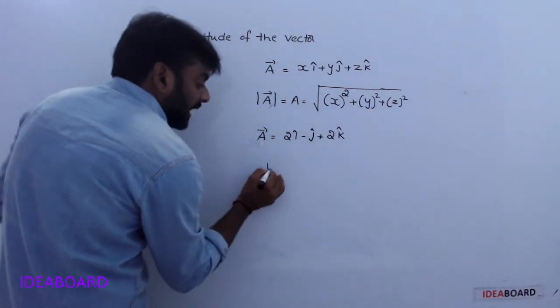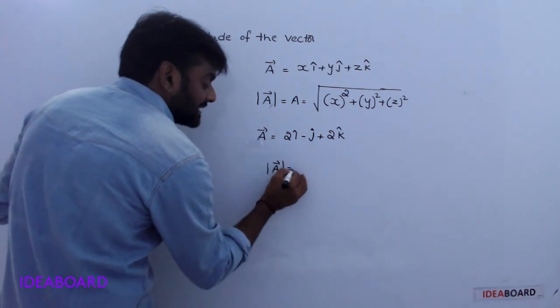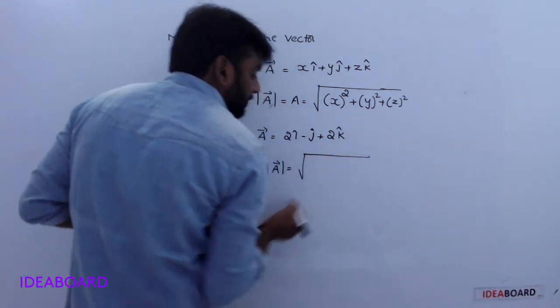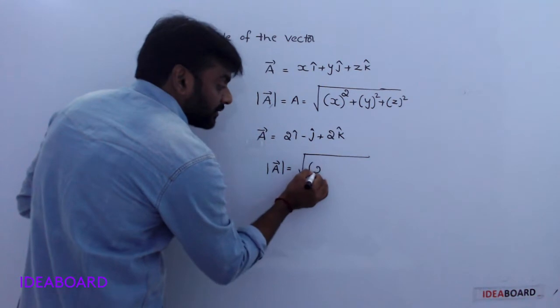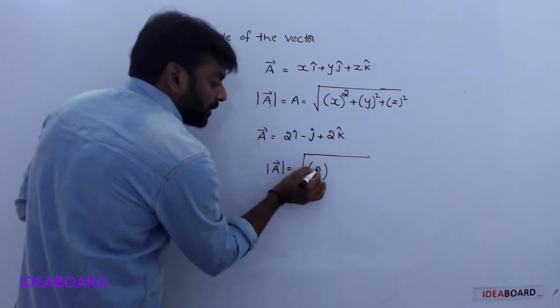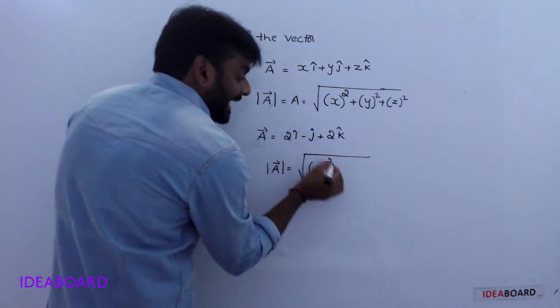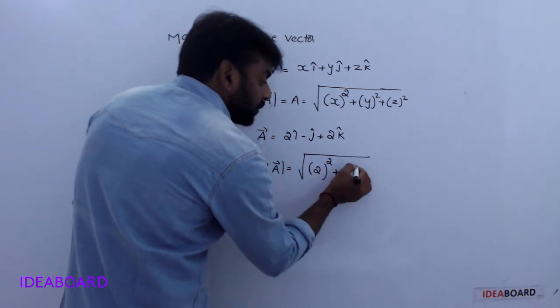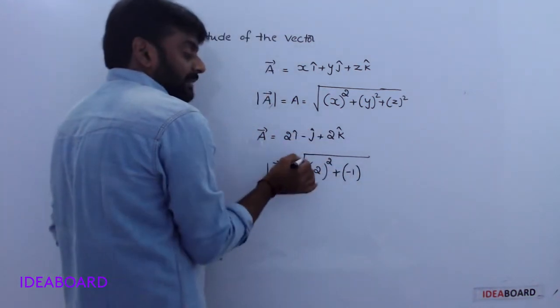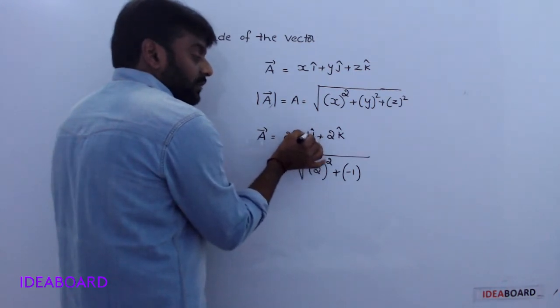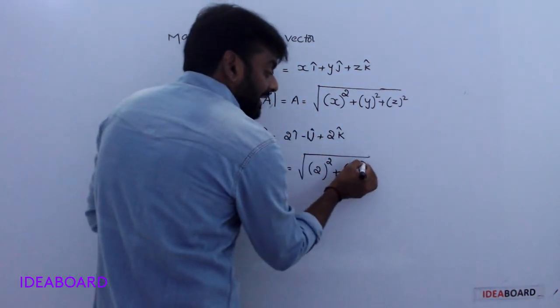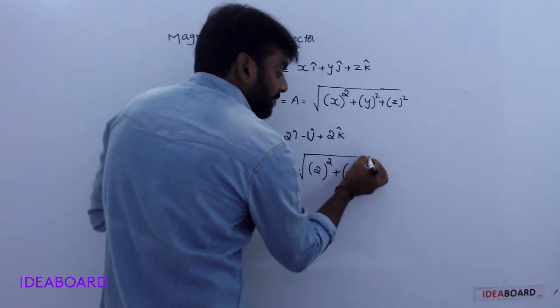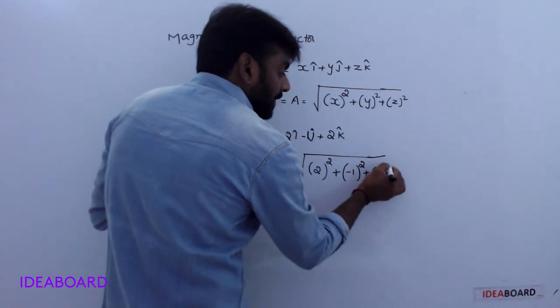Mod of A bar is equal to the square root of, in bracket, 2 whole square. Don't take the negative here; take the coefficient of minus j cap as minus 1, since 1 is in front of it. Minus 1 whole square plus in bracket 2 whole square.